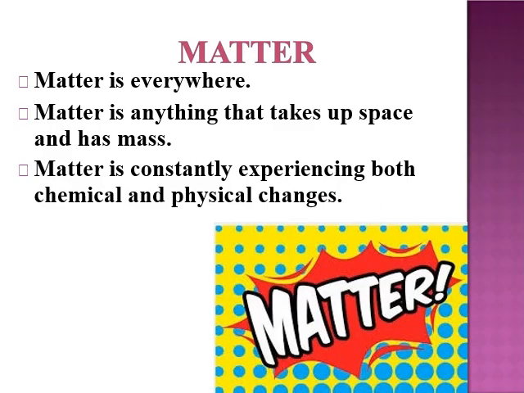Already we know about matter. Matter is everywhere. How can we define matter? Matter is anything that takes up space and has mass. Everything around us is matter, and matter is constantly experiencing both chemical and physical changes.